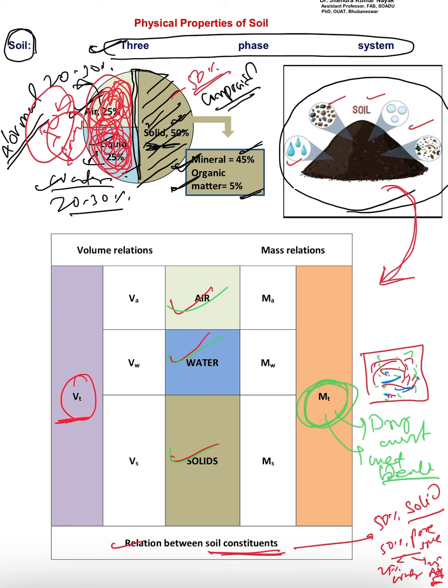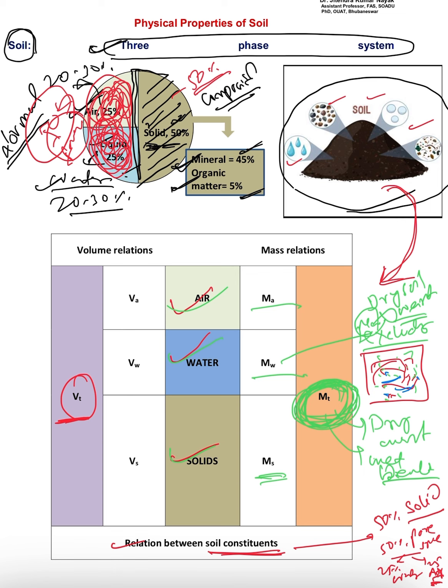Okay, so if we say the total mass, then the mass will include the mass of air, the mass or weight of the water, and the mass or weight of the solid. This we say is the total mass. But if we say dry soil weight, that means we are excluding which part? That is the mass of water. So the mass of water will be excluded by means of evaporation.